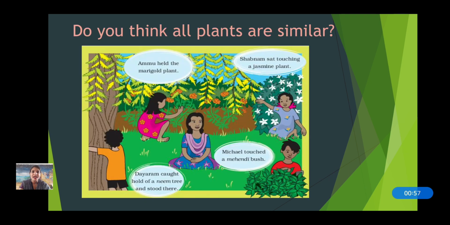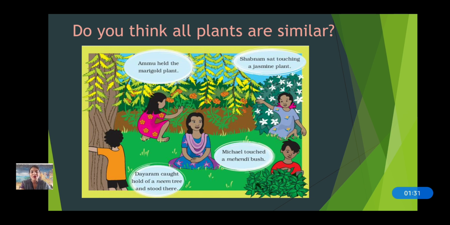Now, I am a plant fairy and I have told my friends to touch different plants. Now, Amu held the marigold plant, Shabnam sat touching a jasmine plant, Dayaram caught hold of a neem tree and stood there, and Michael touched a mendi bush. Can you see all these plants in different colors, sizes, shapes? Isn't it? So do you think that all plants are similar?